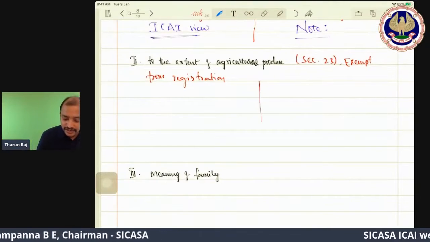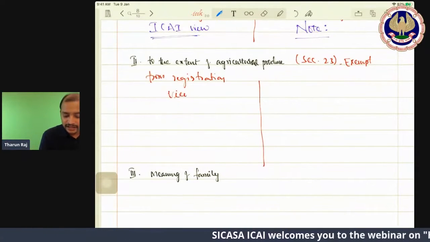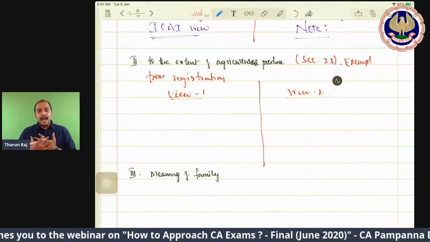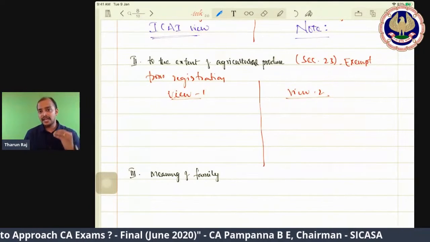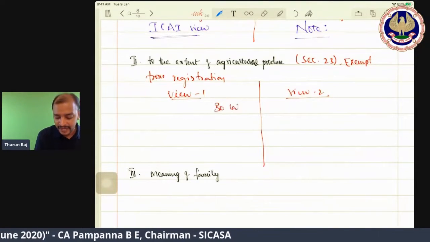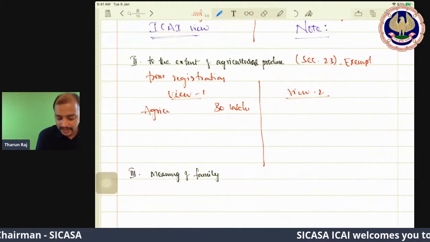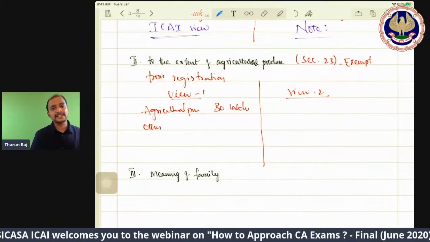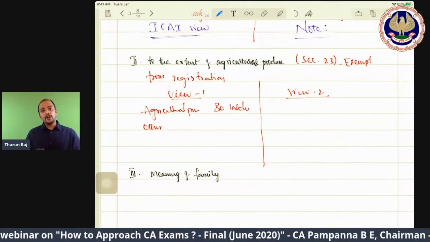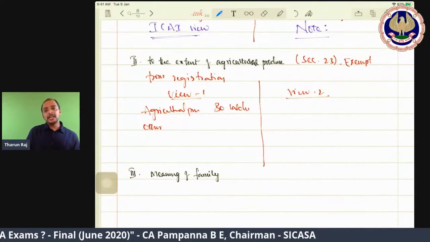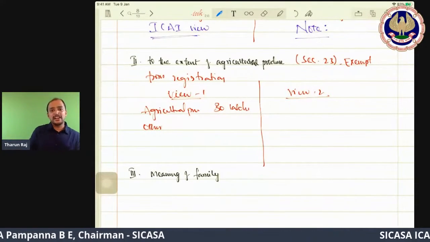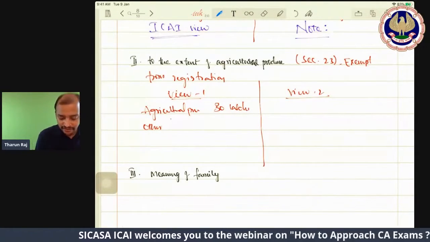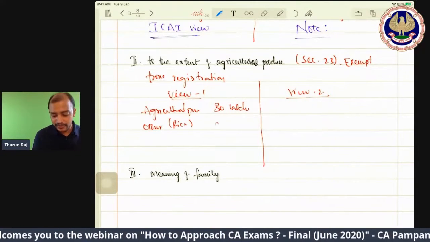Then again, two views are there, view 1, view 2. What is that view 1? Now, I am making an agricultural produce of 30 lakhs. And other sales. Say for example, I am selling paddy, and along with the sale of paddy, I am milling that into rice and selling rice also. So sale of paddy is agricultural produce, and sale of rice is not. So others, say for example, rice, and that is some 20 lakhs.